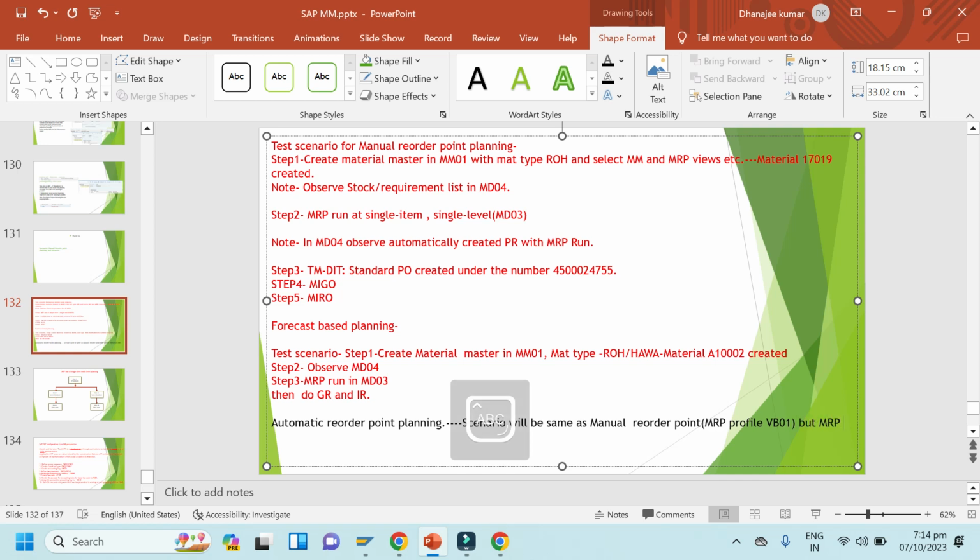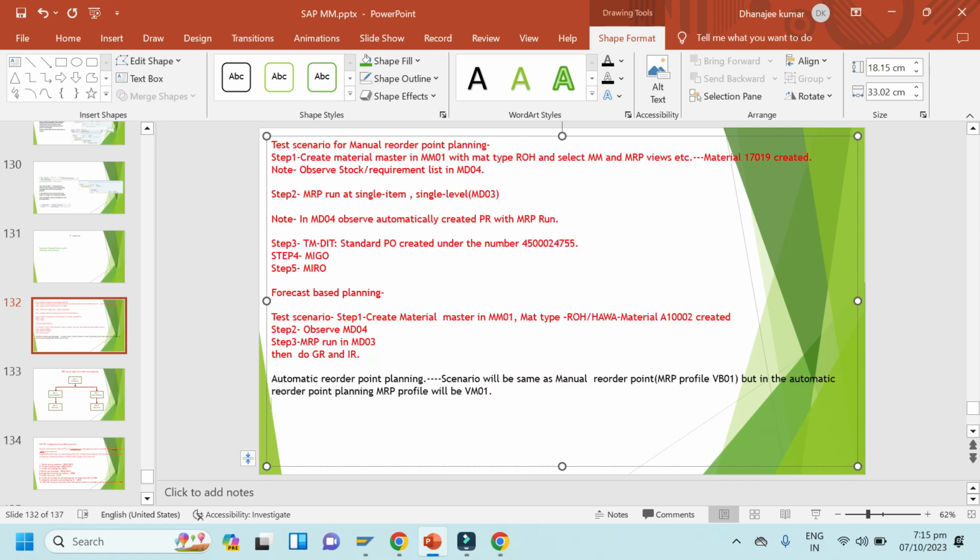MRP profile, but in the automatic reorder point planning, MRP profile will be VM01.